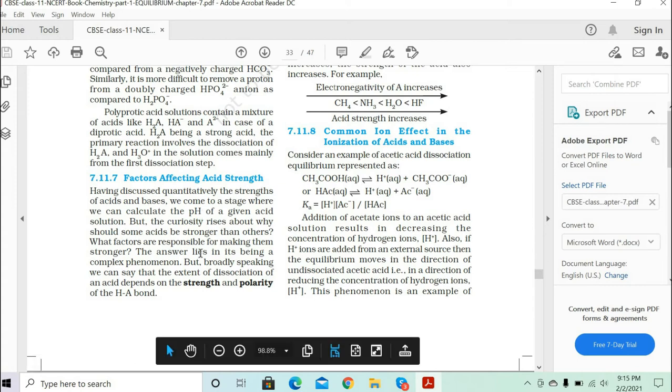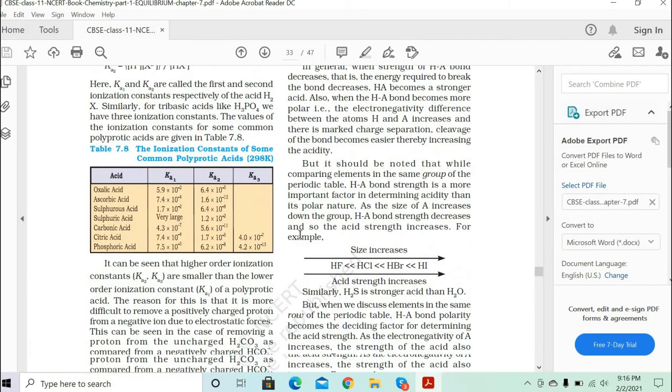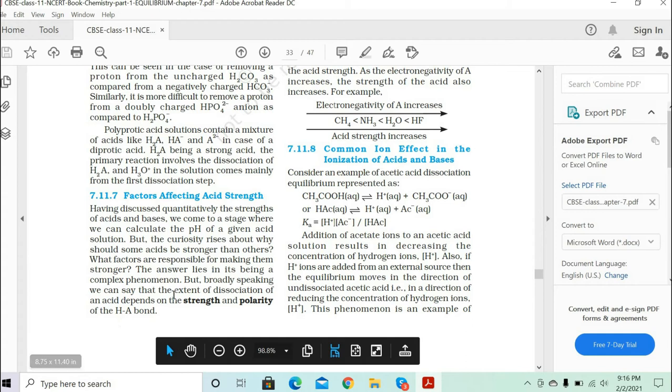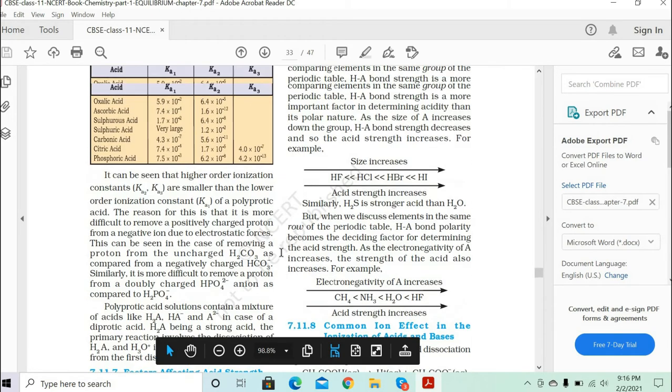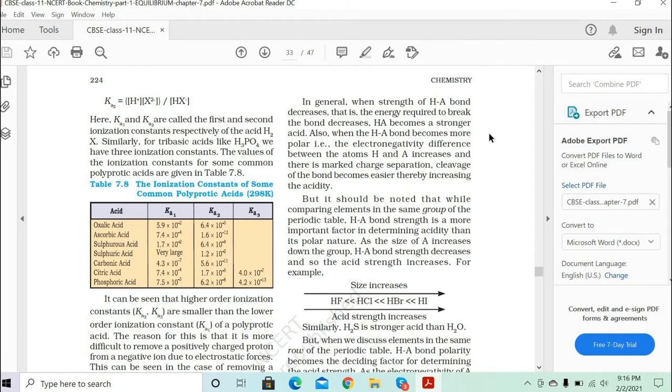If the HA bond can be easily broken, then H plus ions can come out very easily. And the polarity also. Polarity means basically the electronegativity part. In general, as the strength of the HA bond decreases, the energy required to break the bond decreases. If the HA bond is weaker, then less energy will be required to break it, isn't it? So the HA will become a strong acid because complete H plus ions can come out in the solution.